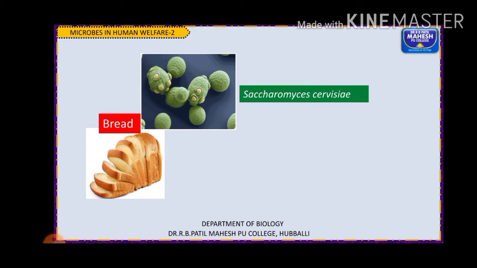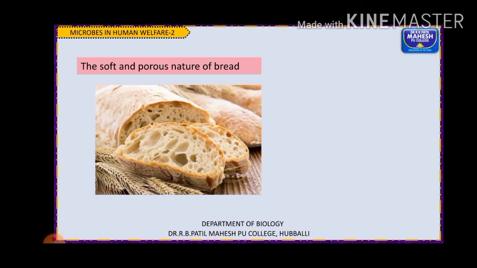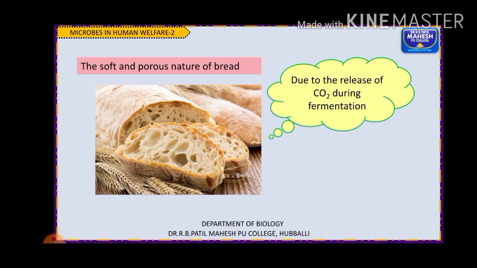Because of this, both carbon dioxide and alcohol evaporate, and because of this the bread becomes porous and soft. That porous or soft texture of the bread is because of the carbon dioxide which is released. Fine. So as I told you, the soft and porous nature of the bread is because of carbon dioxide released.